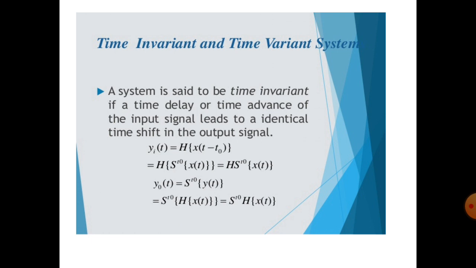That is, the time period should be constant. It does not vary on both input and output side. But in the case of a time variant system, it is variable. That is, it varies the input and output with respect to time. If x of t is not equal to x of t plus t, that system is called a time variant system.